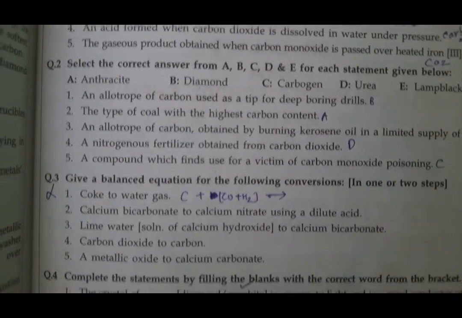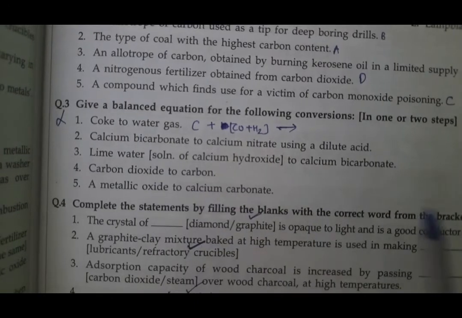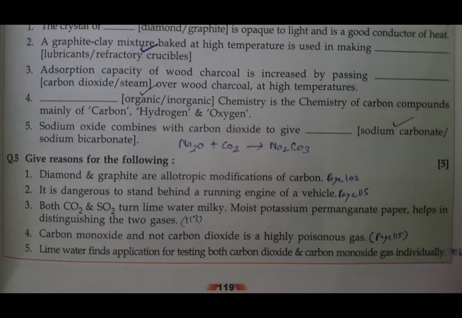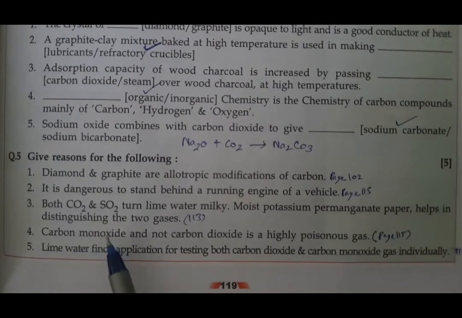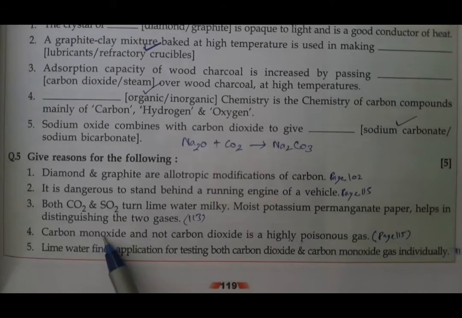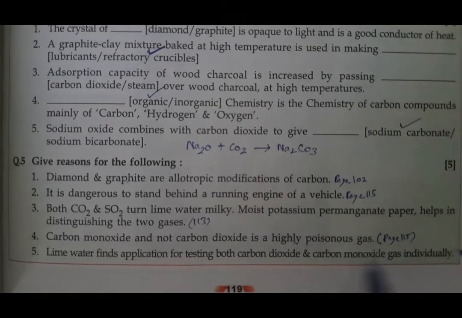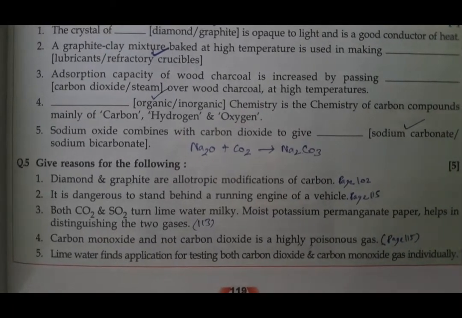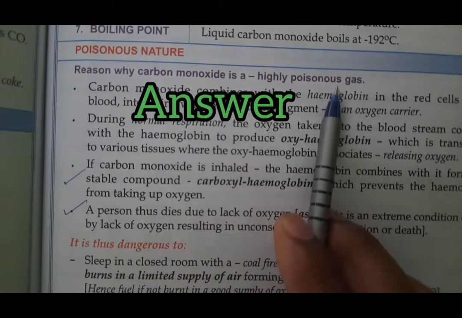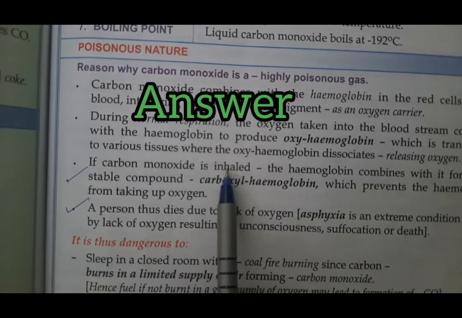Then number 3, no need to do, balancing equation, this all no need to do, we have already finished filling the blanks. Now we go to some questions which are given here. Carbon monoxide, not carbon dioxide, is highly poisonous. Which is the highly poisonous gas? Carbon monoxide. If they ask you to give the reason why carbon monoxide is highly poisonous, you can go to page number 115 and you can see why it is highly poisonous. If carbon monoxide is inhaled, the answer is here.